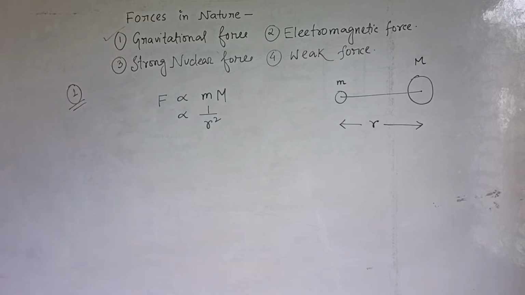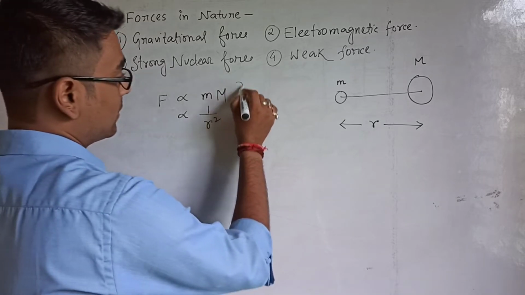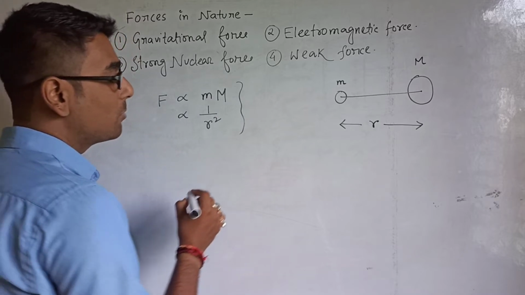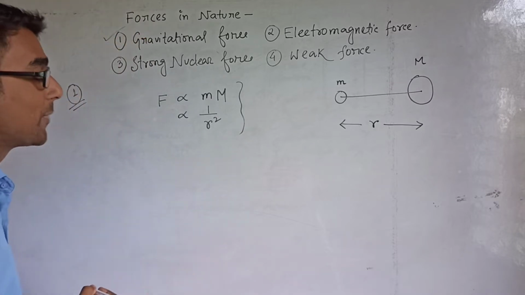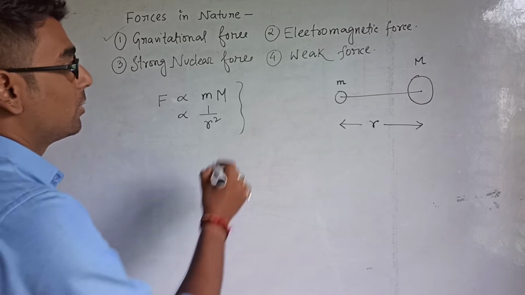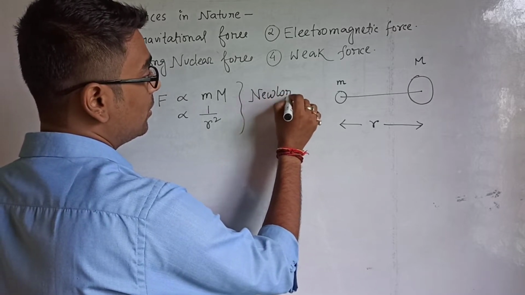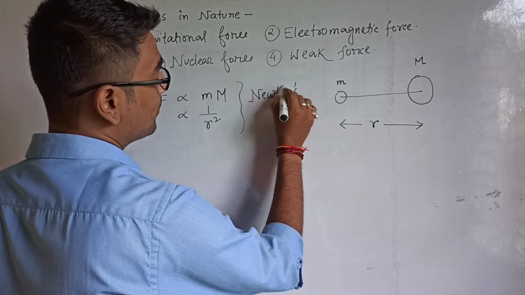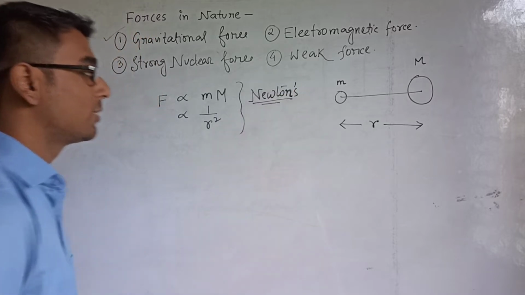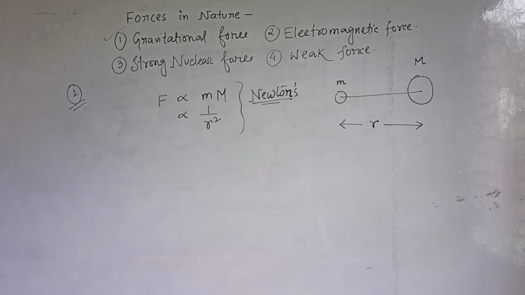These proportionalities were given by Newton, that means Newton's gravitational force, we can say.